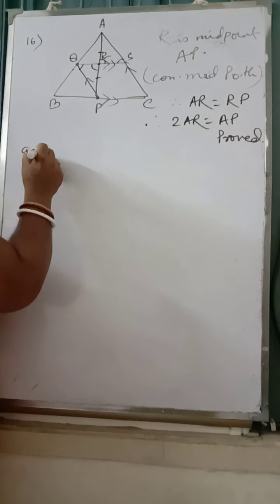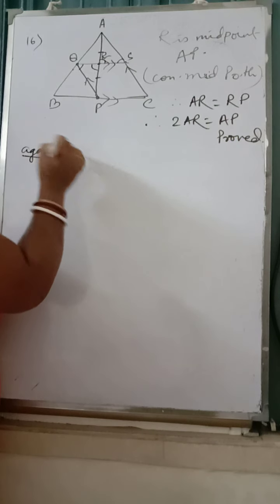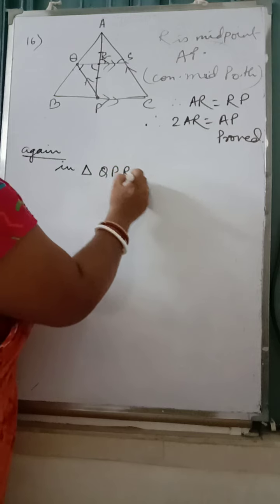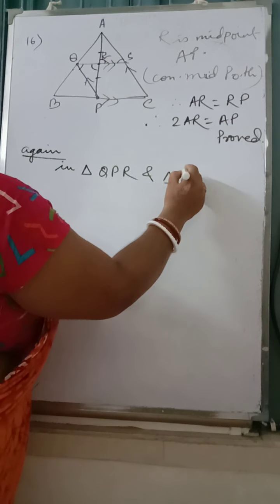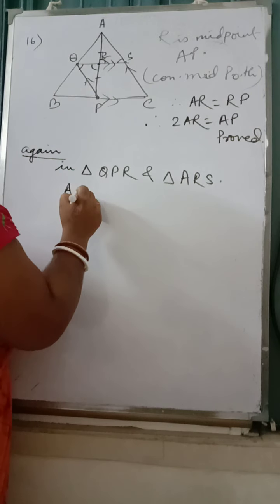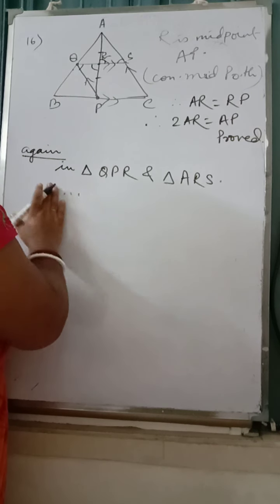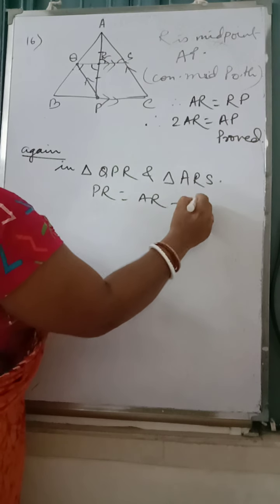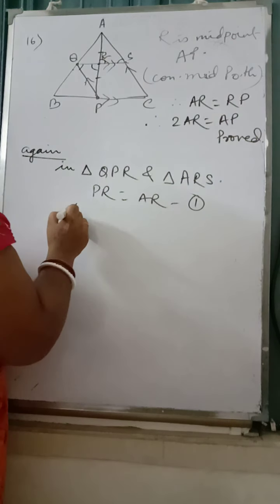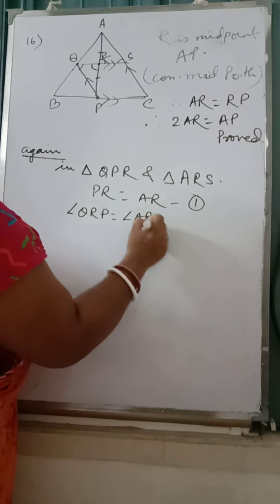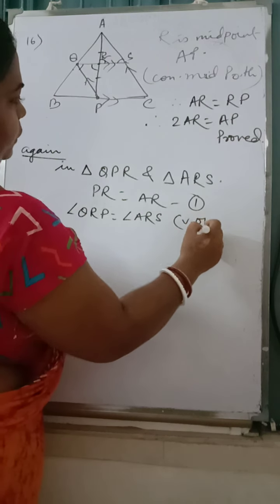Again, in triangle QPR and triangle ARS, PR is equal to AR, number one. Angle QRP is equal to angle ARS, vertically opposite angles.